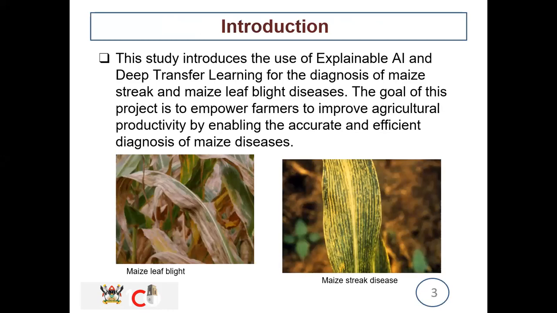Now for the introduction, this study introduces the use of explainable AI and deep transfer learning for the diagnosis of maize streak and maize leaf blight diseases. The goal of this project is to empower farmers to improve agricultural productivity by enabling accurate and efficient diagnosis of maize diseases. So these are pictures of maize leaf blight and maize streak disease. In case you look at the maize leaf and you see these symptoms, you know this could be one of those diseases.